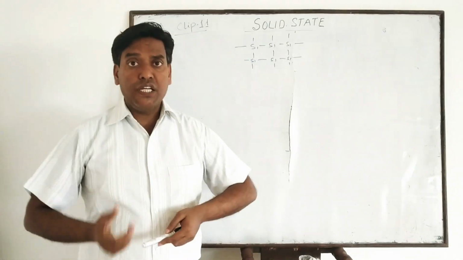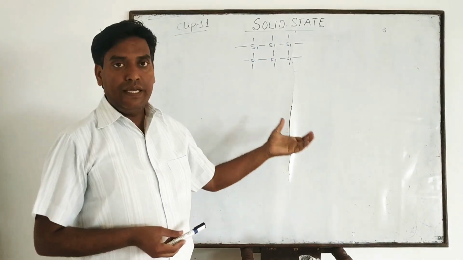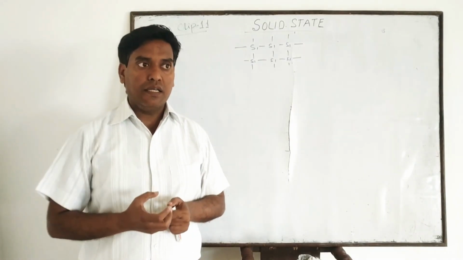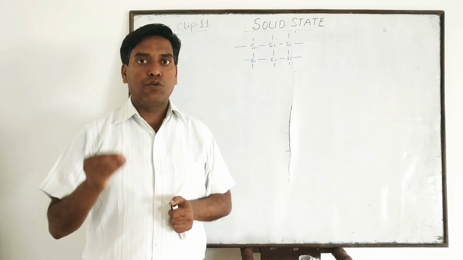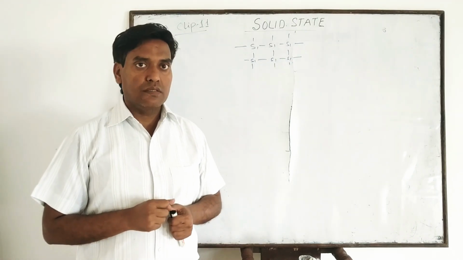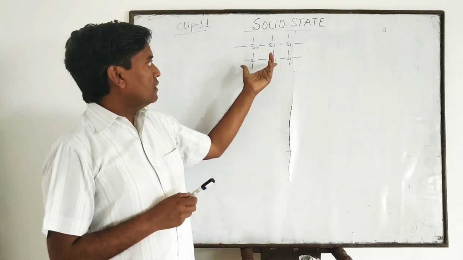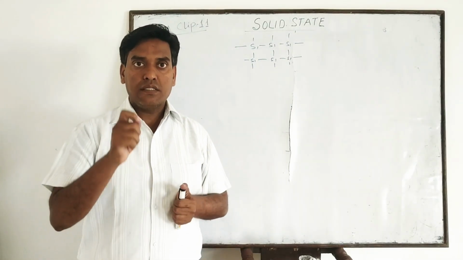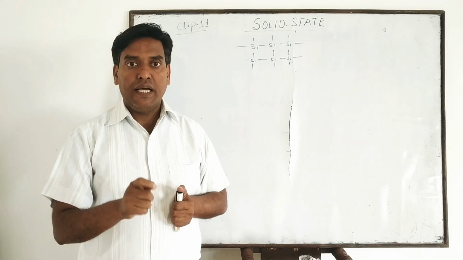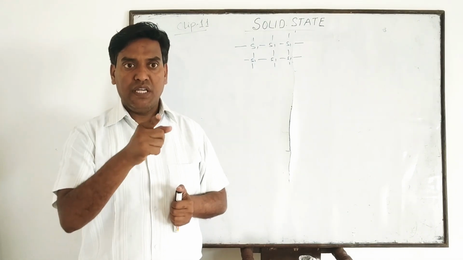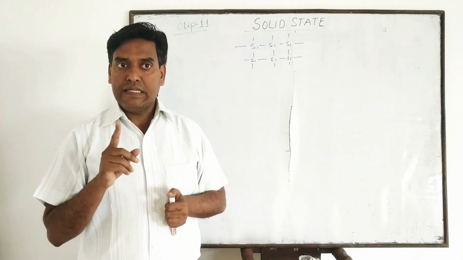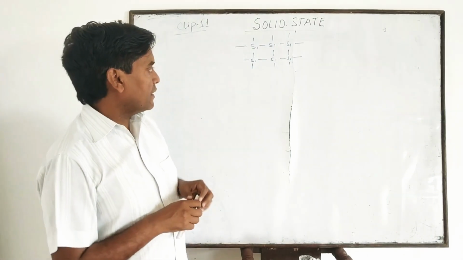But the conductivity of silicon can be increased in 2 ways. First, by heating, and second, by doping certain impurities. On this basis, semiconductors can be categorized into 2 parts: one is intrinsic semiconductor and second is extrinsic semiconductor.